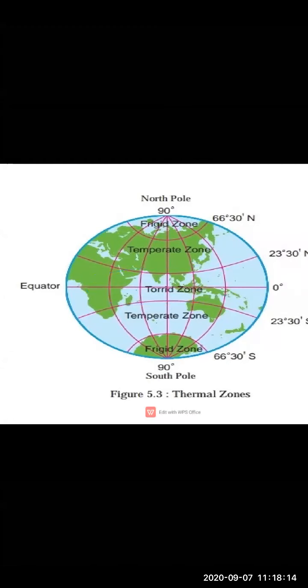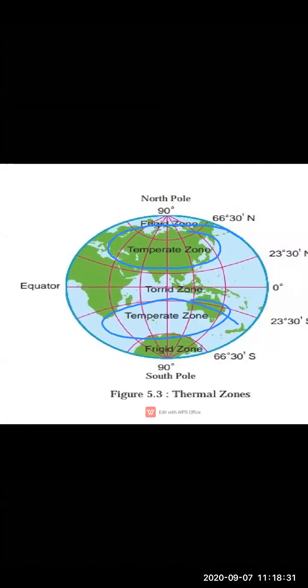Next is the temperate zone. See over here, children, I'm circling it. Temperate zones are what? Here in this region, the temperature is not very hot and not very cold. Okay, it is not very hot and not very cold.